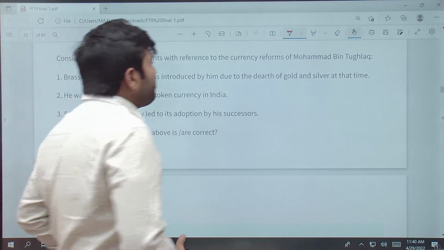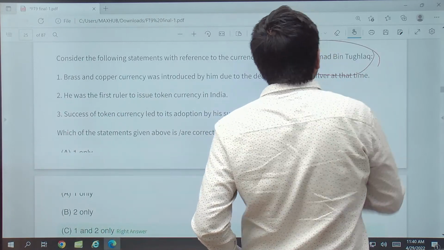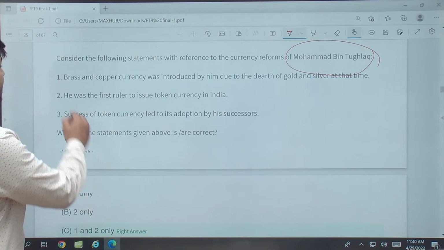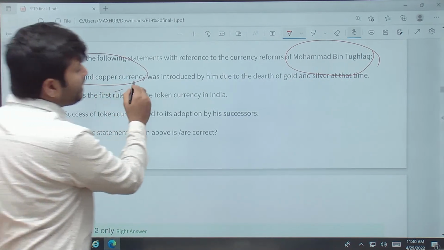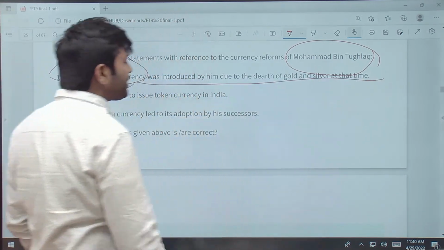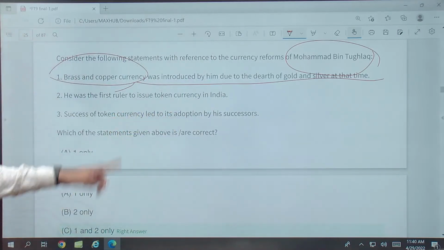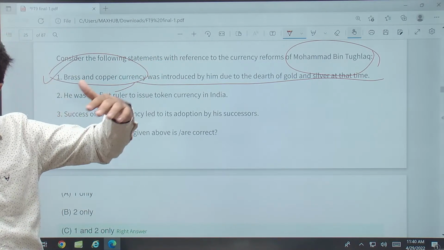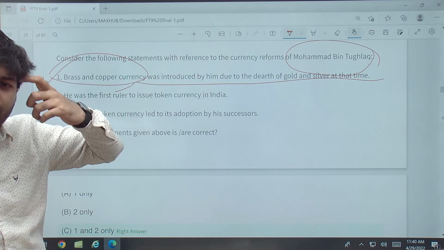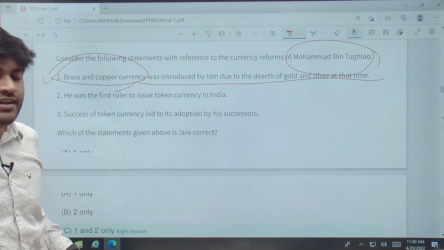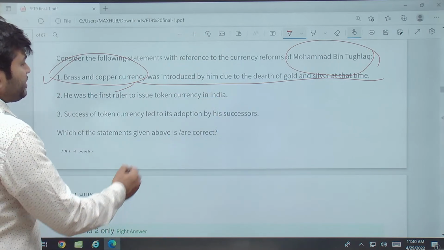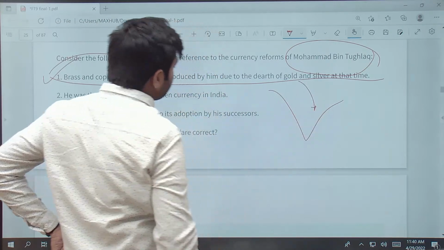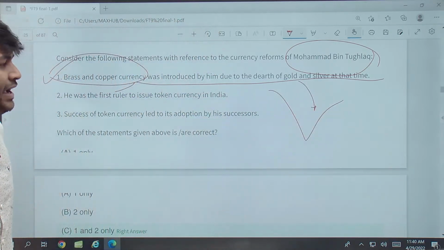Muhammad bin Tughlaq, MBT, the Sultan of Delhi. So brass and copper currency were introduced by him due to the dearth of gold and silver. He introduced the token currency. Everybody knows about his expeditions in Karachi, expeditions in the Afghanistan area. Even the movement of his capital from Delhi to the Daulatabad region. This is also a famous move by MBT.